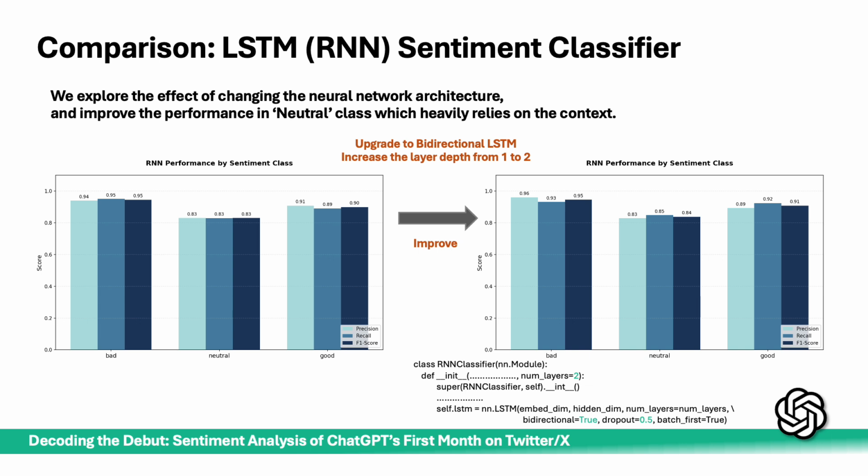The results were telling. While precision for bad and good fluctuated, the critical F1 score either stabilized or increased. Most importantly, performance on the neutral class improved significantly. It allowed us to infer that increasing depth and specifically enabling bi-directional processing greatly enhanced the model's ability to capture context.